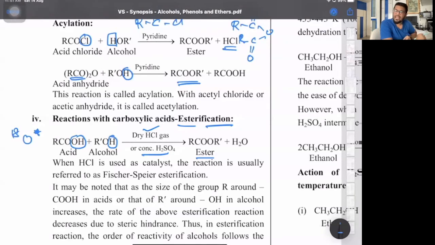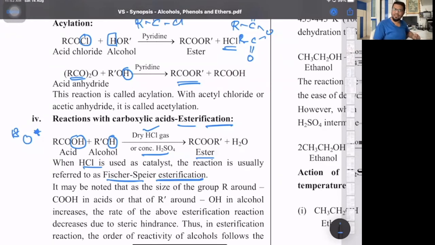O18 is the radioactive isotope used to confirm that the OH of the acid and H of the alcohol are broken there. That's called a tracer technique. And when HCl is used, it's called Fischer-Speier esterification. In some books they have not written the word Speier, they just write Fischer esterification. So keep in mind, with dry HCl, the same reaction of acid plus alcohol giving ester is called Fischer esterification.